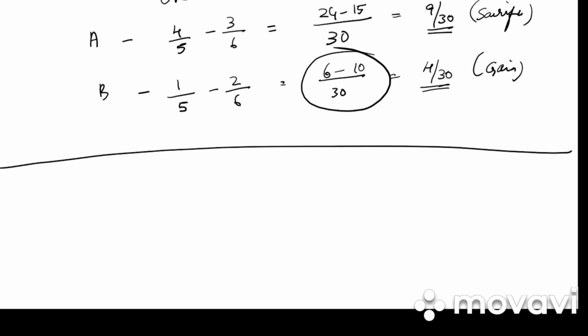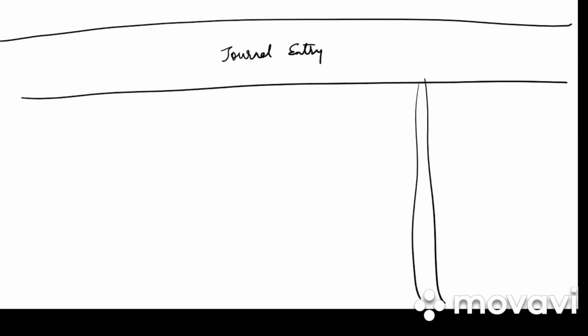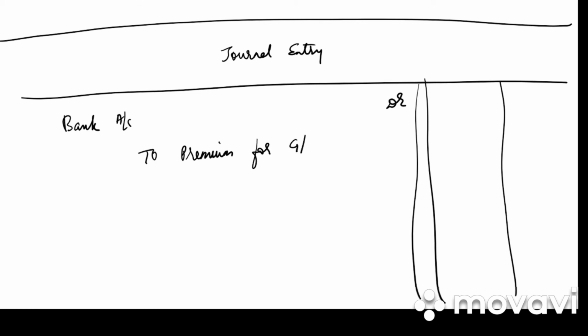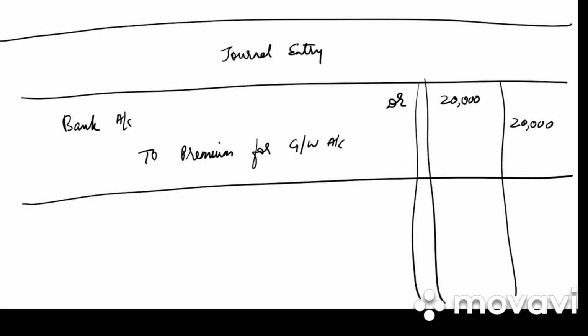Write down journal entry. First entry is he brought goodwill. So bank account debited to premium for goodwill account. How much is it? 20,000 debit, 20,000 credit. Write down the narration. Premium for goodwill brought in by C.